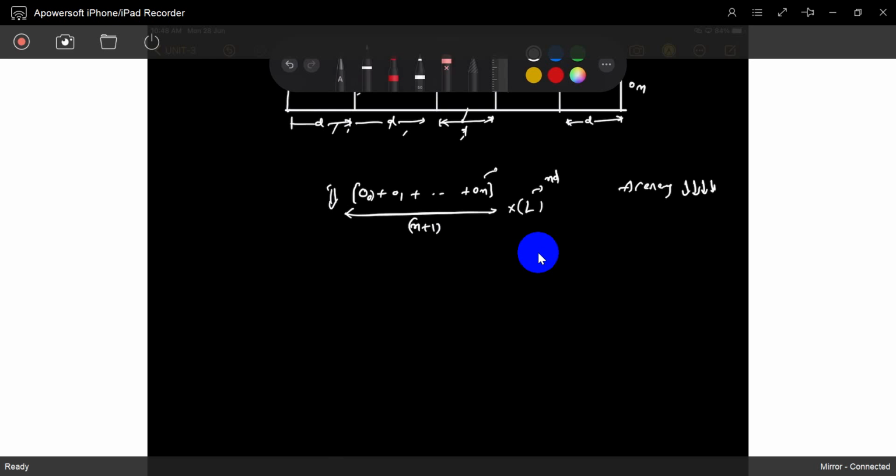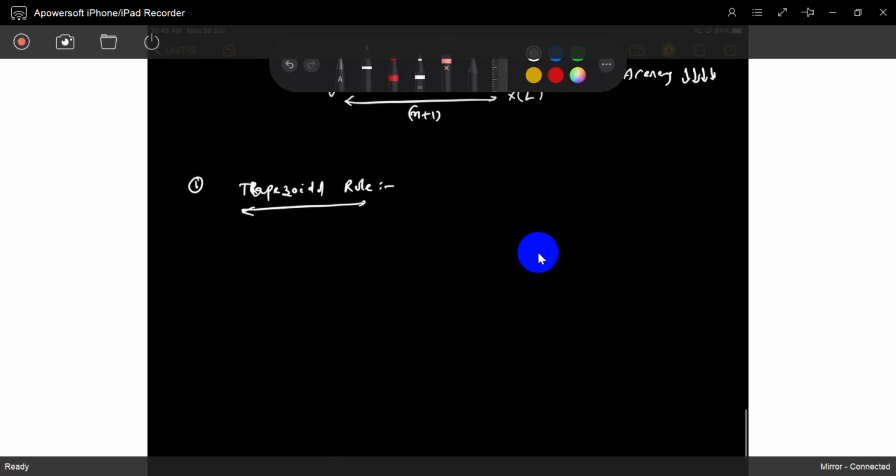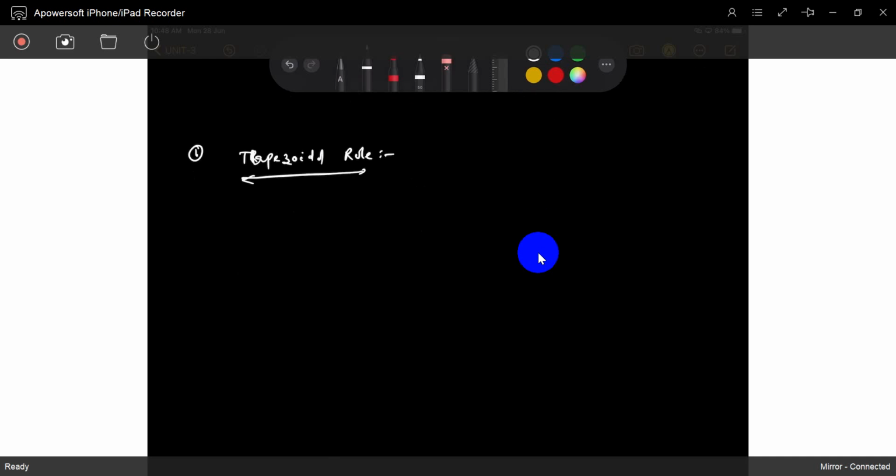So the next part is the trapezoidal rule. You know it very well. What is the trapezoidal rule? Same thing.